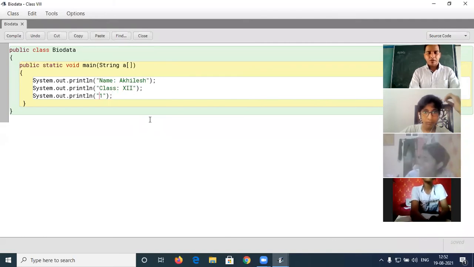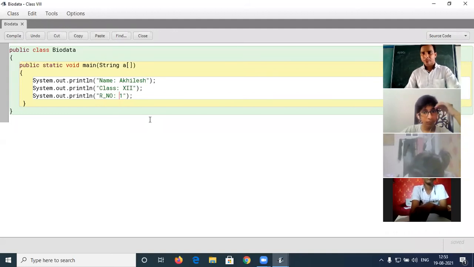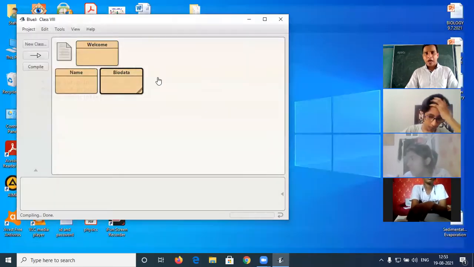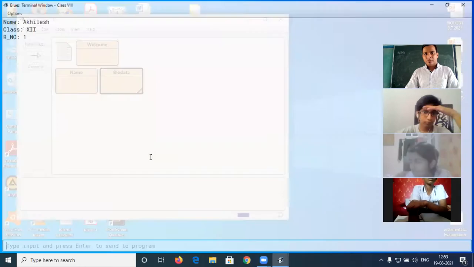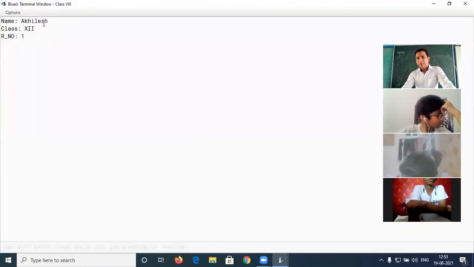And after that, R underscore NO. This symbol is underscore. Do you know that? Then compilation is okay. And after that, I am going to execute this. Just see the output. Name, then my name, class, then my class, roll number, then my roll number.